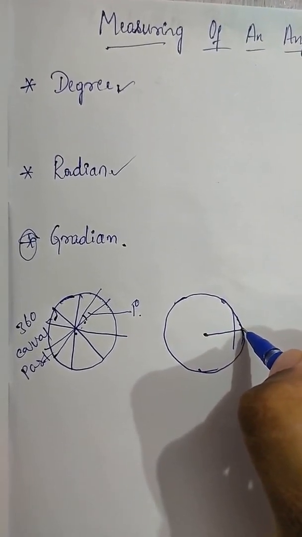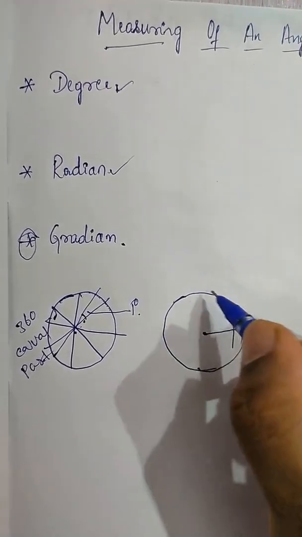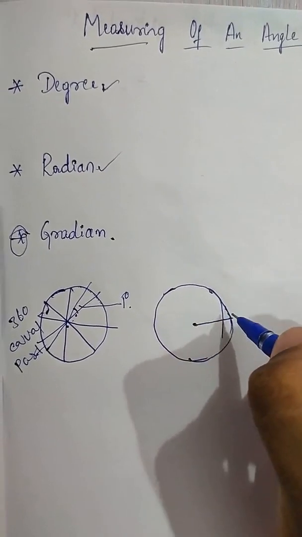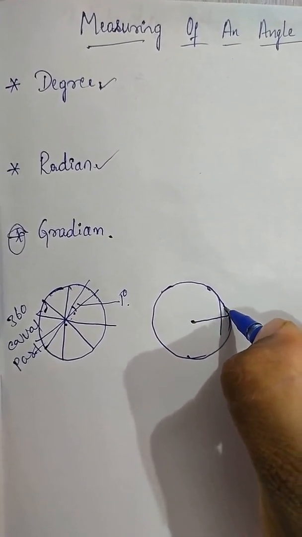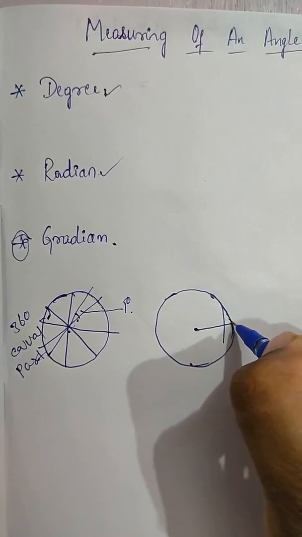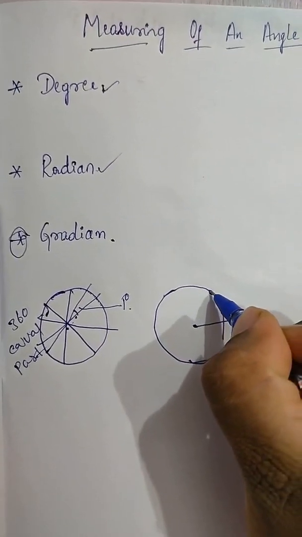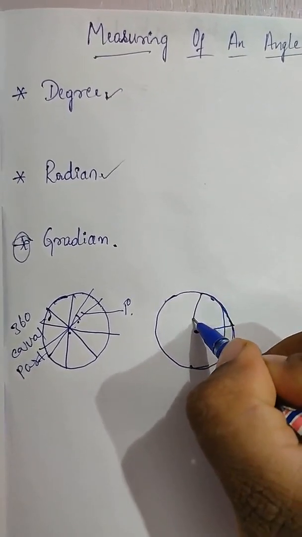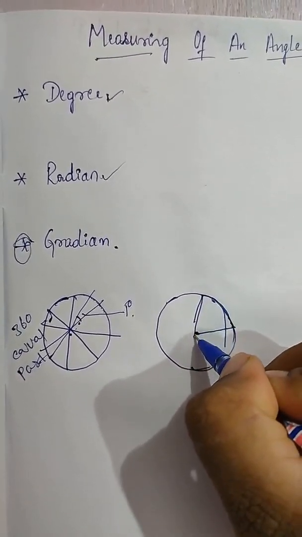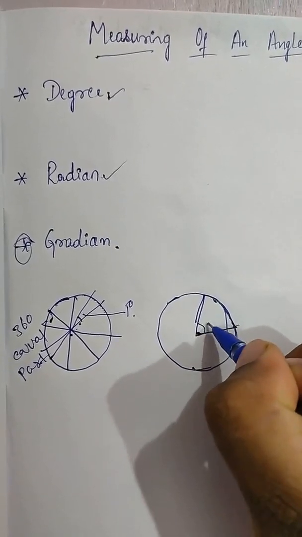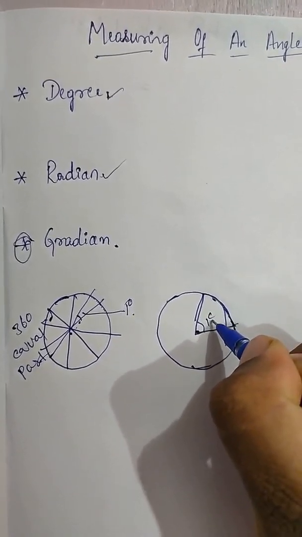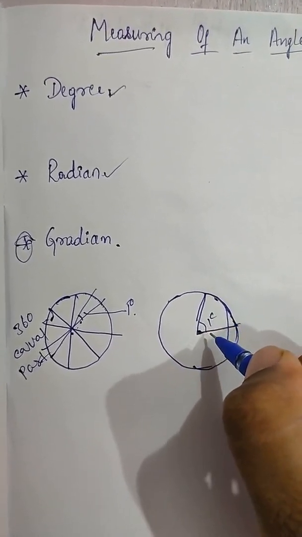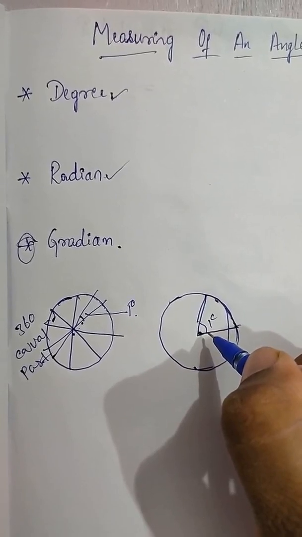Now this outer boundary of a circle we call the circumference. Along the circumference we move 1 centimeter. That we call a radian. Is it clear? The radian is denoted by 1 with a superscript c.